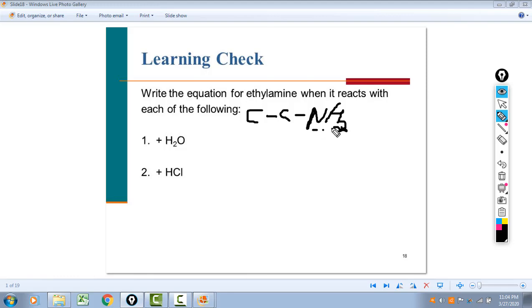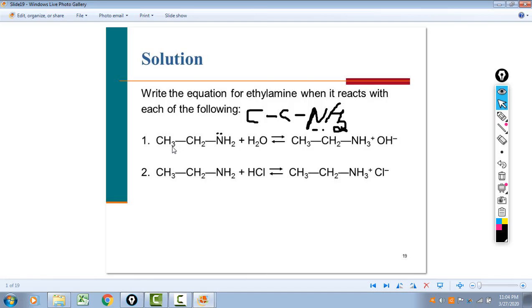It becomes NH3+. We get the ethylammonium hydroxide. So ethylammonium here, and if water loses 1 hydrogen, it'll be the hydroxide. When you react with an acid, you get the ethylammonium chloride, the salt. So again, ethylamine reacts with water to give ethylammonium hydroxide. When it reacts with an acid, you get ethylammonium, still ammonium, right? NH3+, but with chloride, the salt. So this is a salt, and this is the ammonium hydroxide.